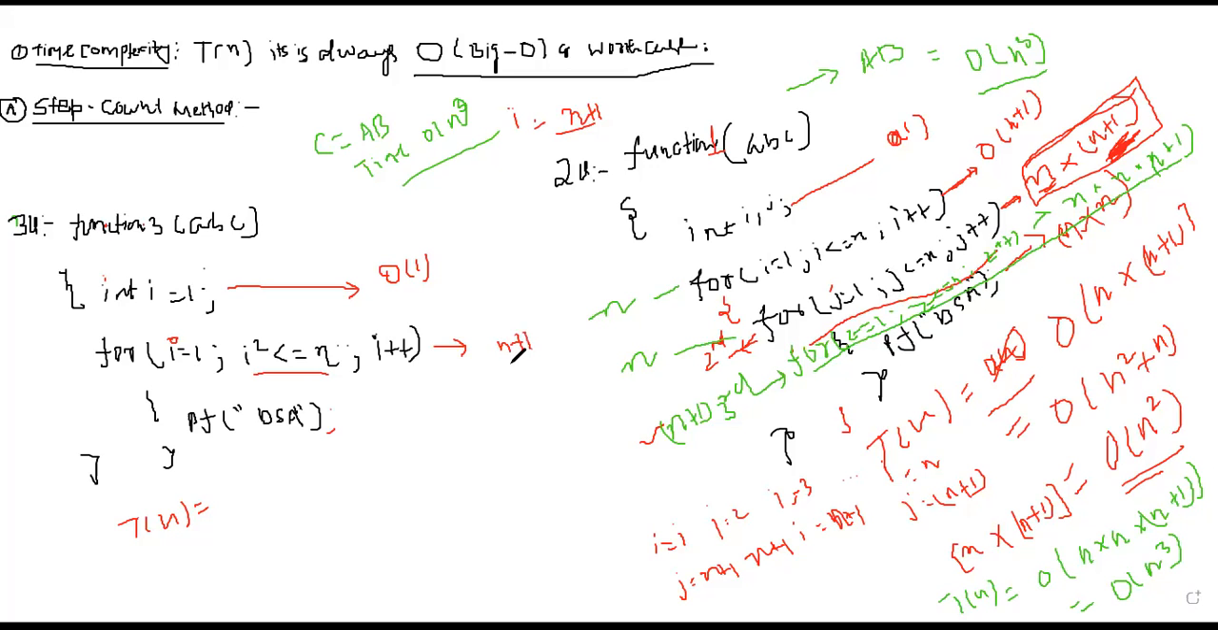Okay, any other answer? N plus 2. Now check the condition here. Initially I equal to 1. Now I have to check the condition. What is the condition here? I square is less than equal to n. Then I plus plus. N minus 1. Okay, let me write everything. Any other answer?